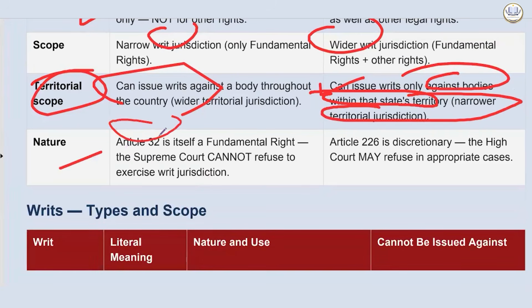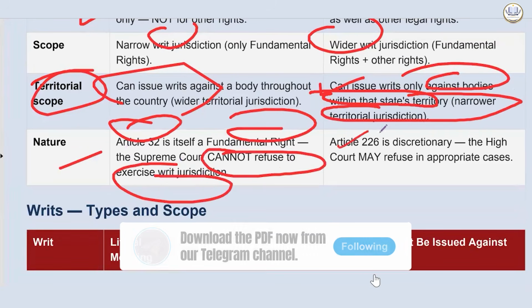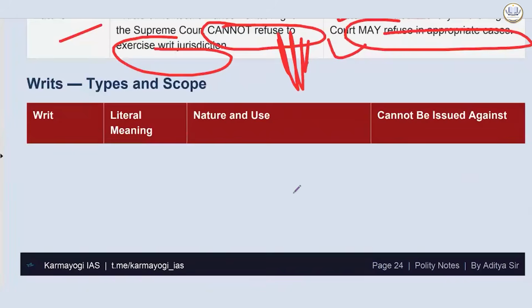Now, Article 32 is itself a fundamental right. The Supreme Court cannot refuse to exercise writ jurisdiction. Article 226 is discretionary. The High Court may refuse in appropriate cases. Yes, it is their duty, the Honorable Supreme Court.